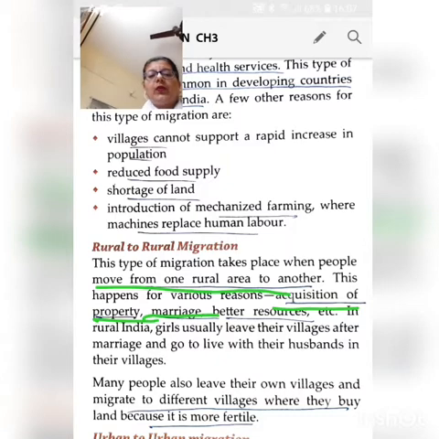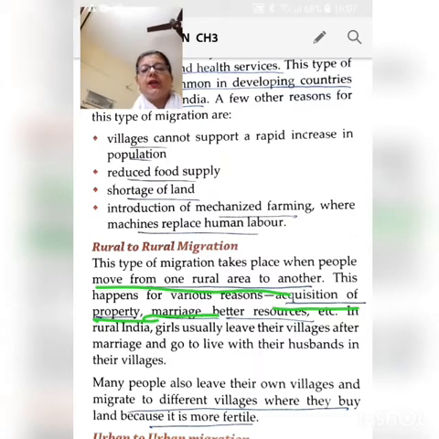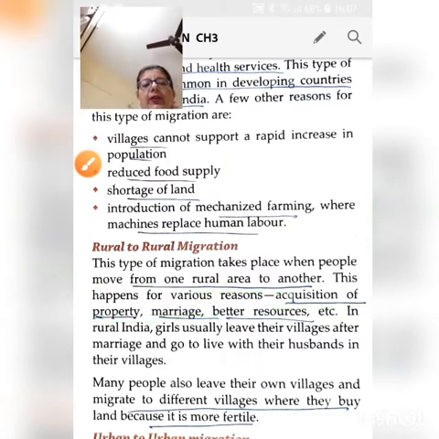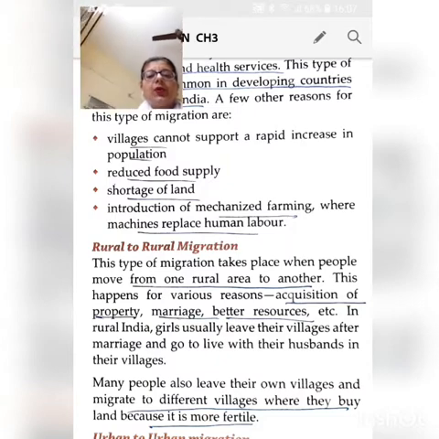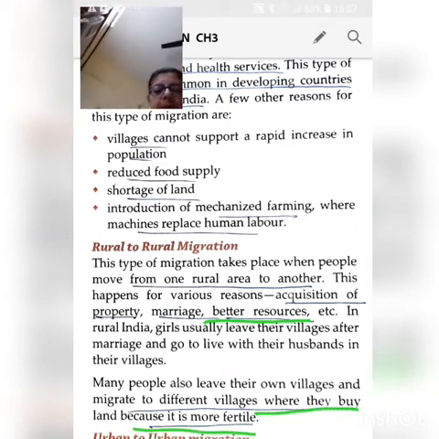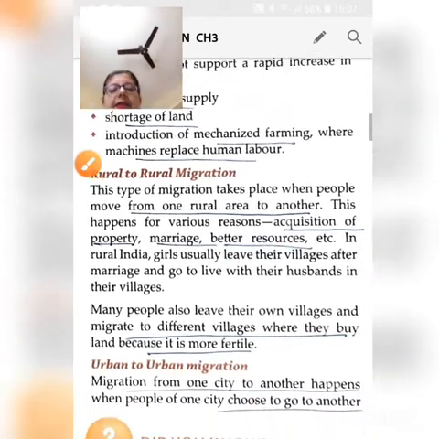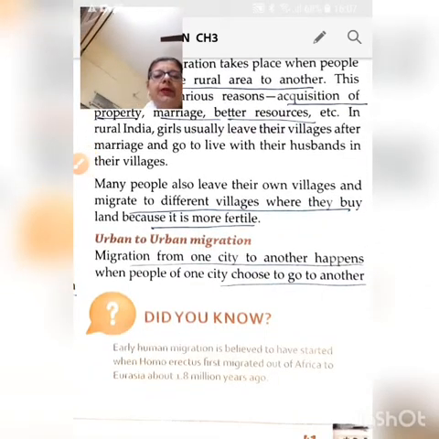So for example, the girl belongs to another village, right? So when she gets married, she has to move to the village of her husband. Then also it could be due to the resources present in that village, they are better off. Then many people also leave their own villages and migrate to different villages where they buy land because that land is more fertile.